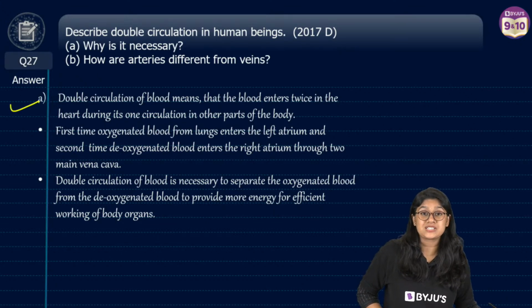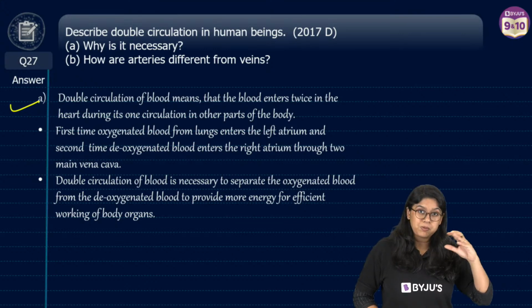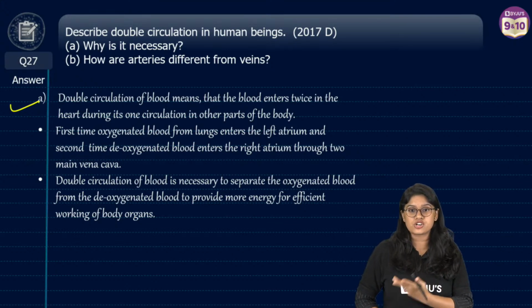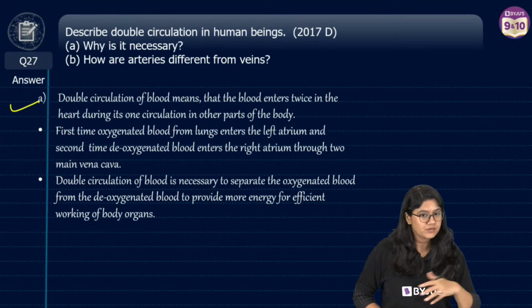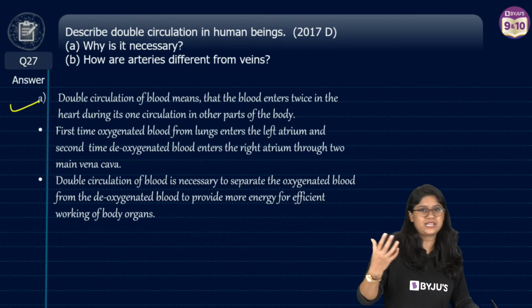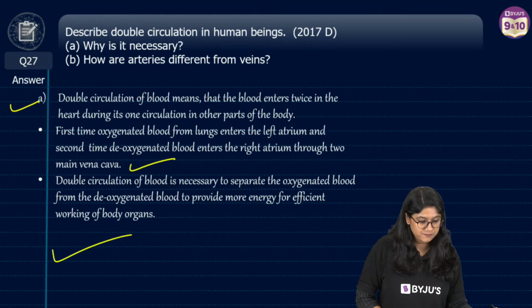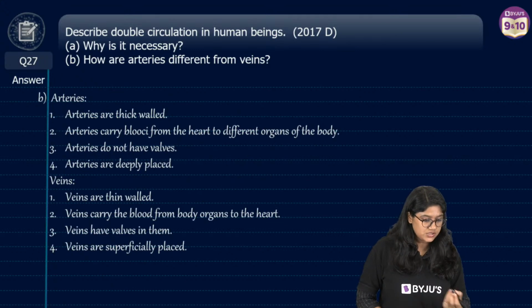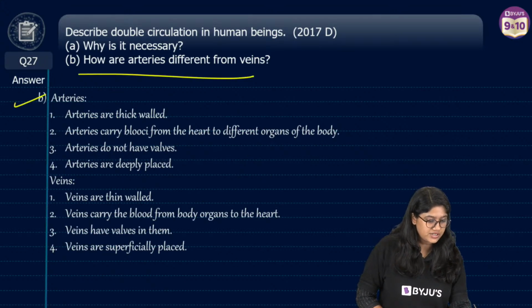Why is it necessary? Because it actually helps in the movement of the blood, and of course helps in carrying nutrition and waste throughout the body, right? Collecting the waste, giving the nutrition, etc. Mention all of these points, right? And then of course, what is the difference between arteries and veins?